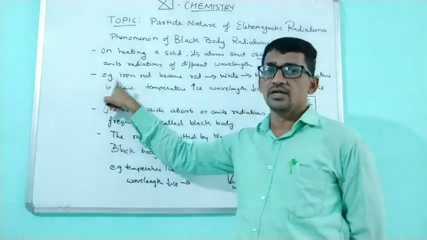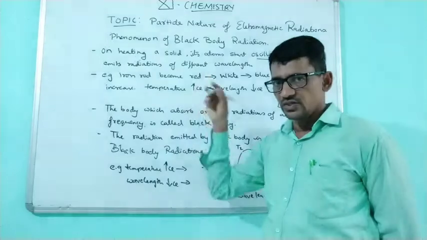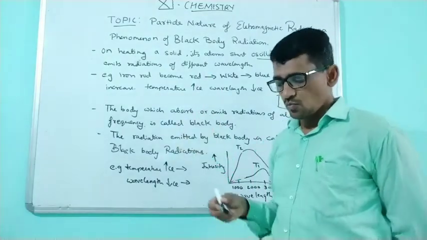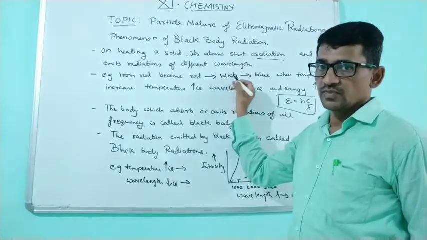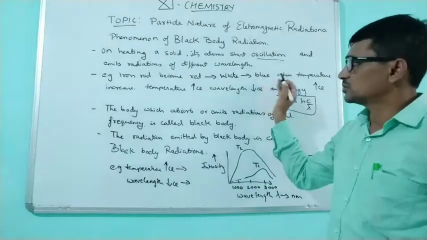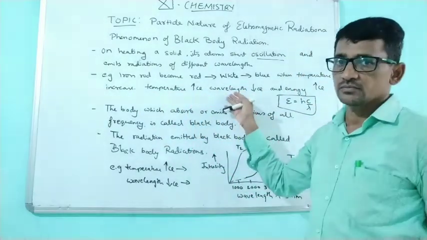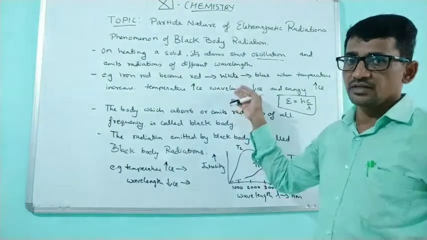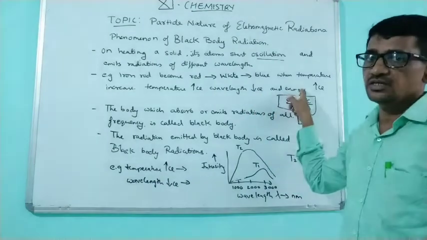For example, if an iron rod is heated, first it turns red. Give more temperature, then this red color turns to white. Then temperature increases again and it turns to blue. So if the temperature increases, the wavelength absorbed by this iron rod decreases, hence its energy is increased.